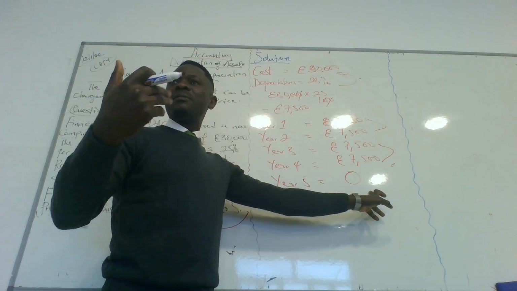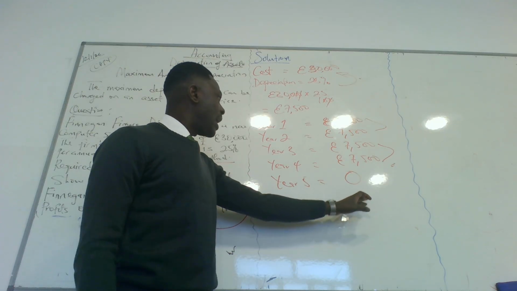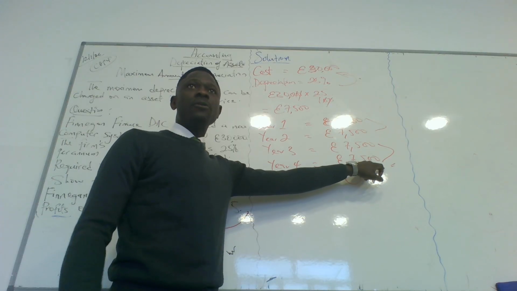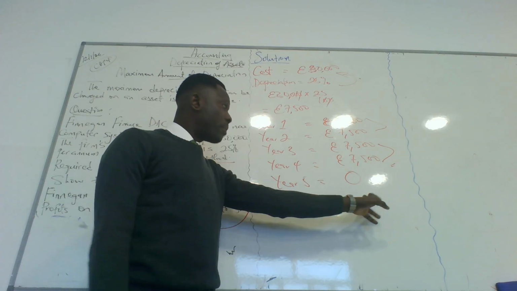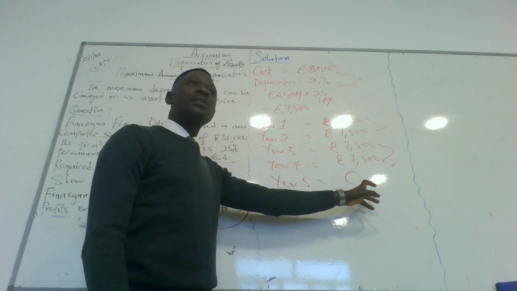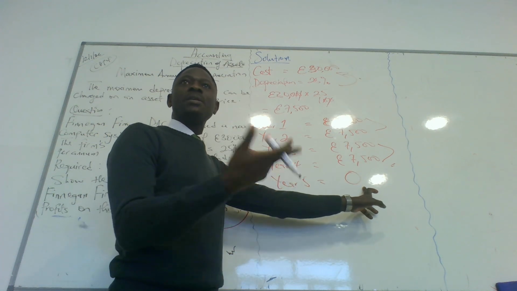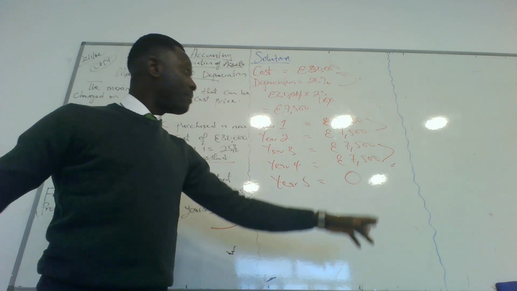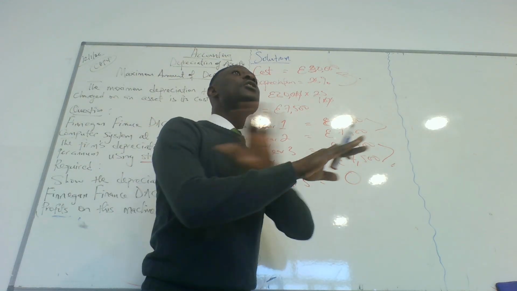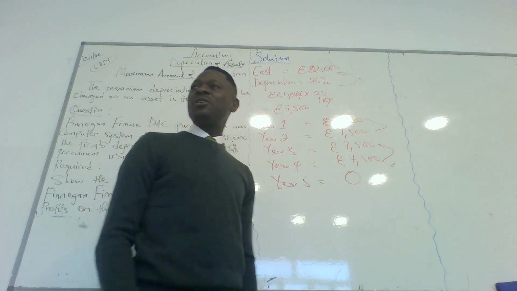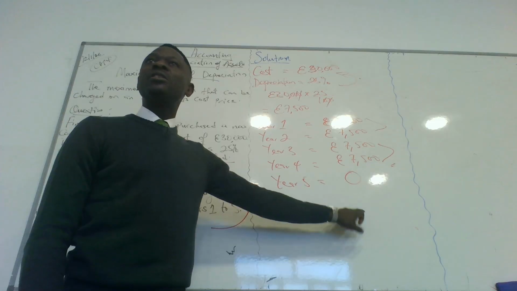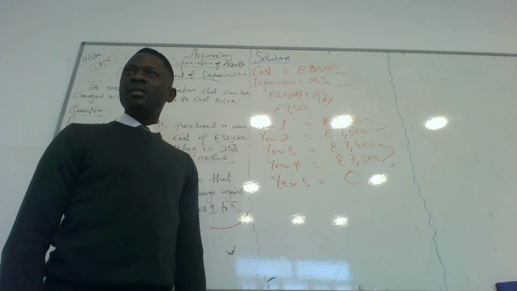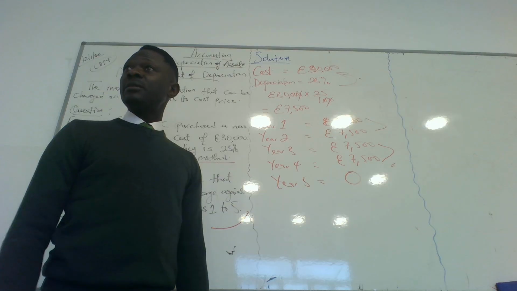So the depreciation we can charge on the profit will end after year 4. During year 4, sorry. Because we don't make profit, there is no depreciation. This is years, it's going to give us 0. So how do you charge depreciation on an asset whose economic life is done? That means the asset's economic life is done. You can't charge depreciation on it for the profit made. Do we understand?